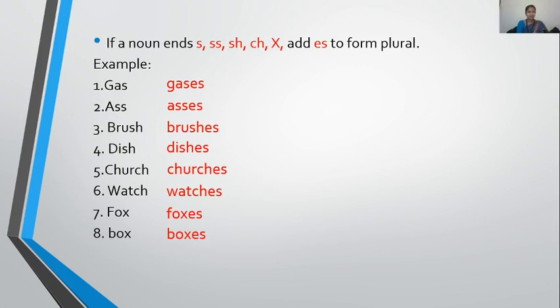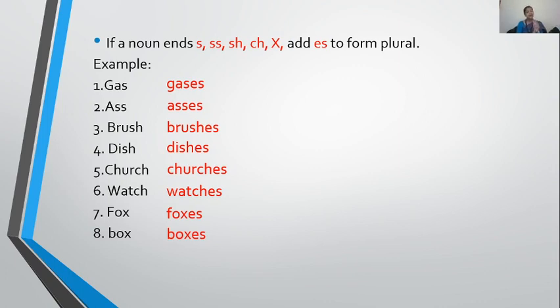And the second rule is that here we have to be careful with these five things: S, double S, SH, CH and X. In their case, we will take ES to form their plural. Same as that, in the case of O also, the words that end with O also take ES to make their plural, like tomatoes, potatoes. Okay, so we take es to form their plural. Same as buffalo, buffaloes. Hero becomes heroes.